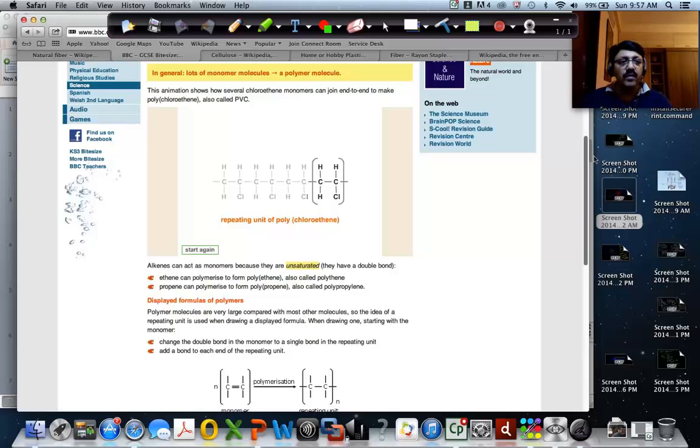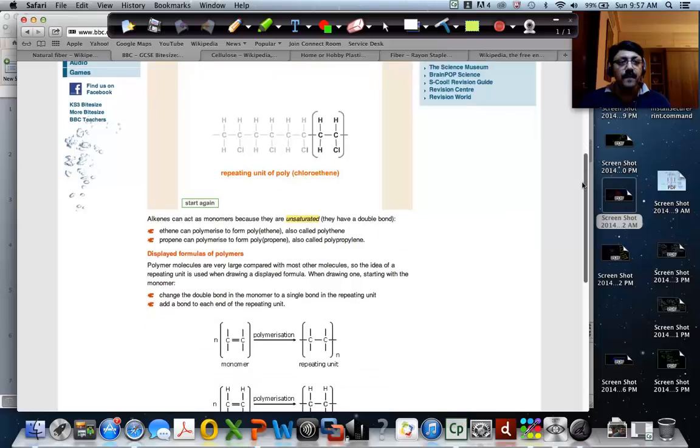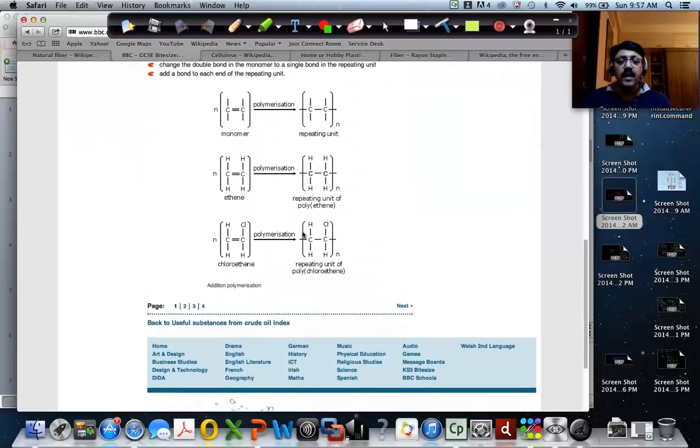So if you go down, you can see several examples. You have a monomer polymerization leading to n molecules: many molecules of the monomer linked or chained together to form repeating units, which leads to the formation of a polymer molecule.